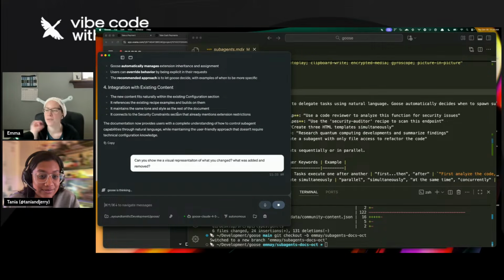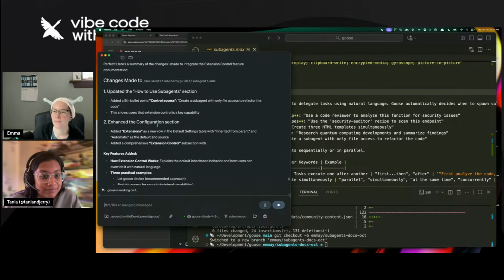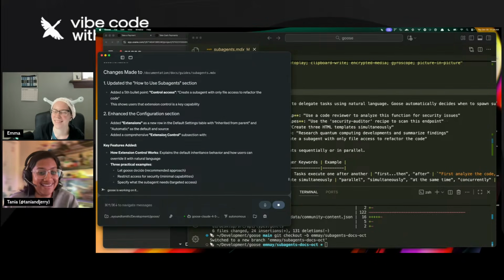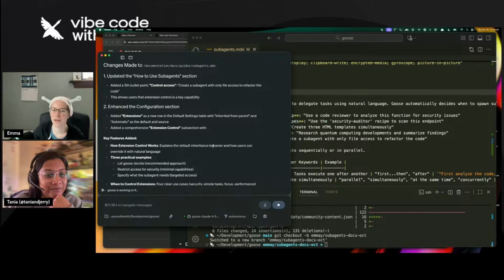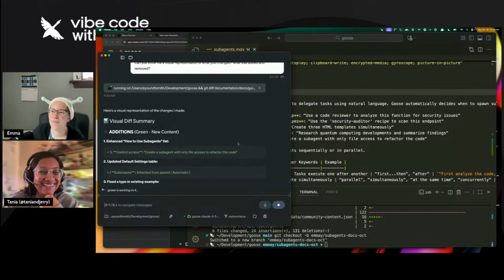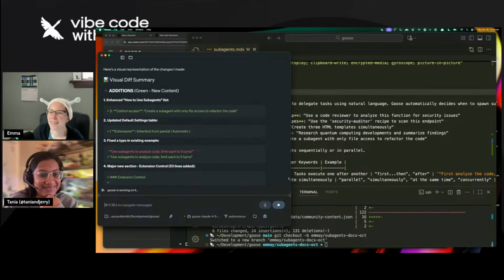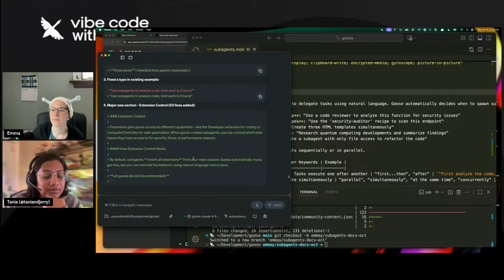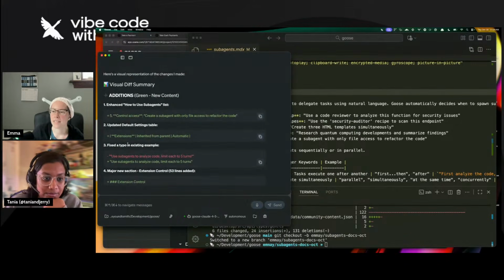Show me a visual representation of what you changed, because this list is not helpful. Also, I don't think people in the chat want to just watch me read a bunch of stuff. There we go. Visual diff summary. Love it. So it added how to use subagents. Fixed a typo.